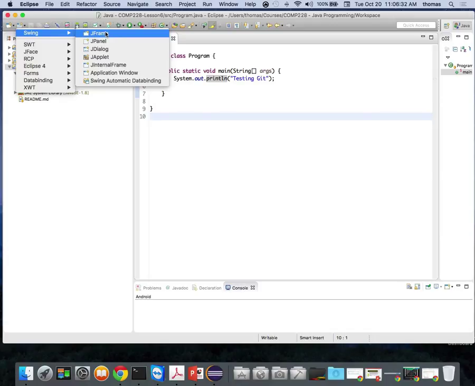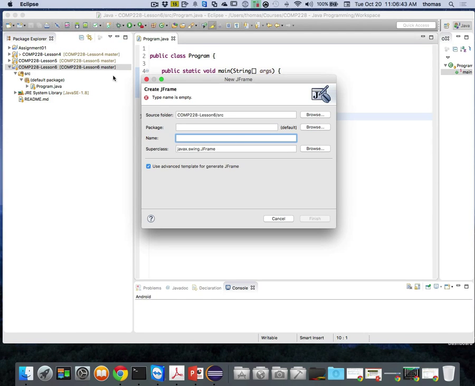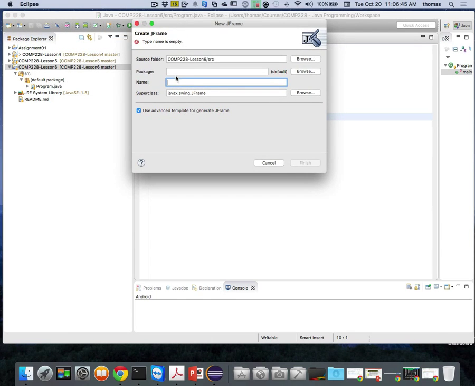That we're together. So one of them is Java GUI components, right? One of them is the JFrame. JFrame is almost like your outer container. So if I click JFrame, it's going to ask me to create a JFrame, I need to get a name for the JFrame. It's going to add it into the default package. I'm just going to show you how this works, and then we're going to go back and find the way of doing this. All right.